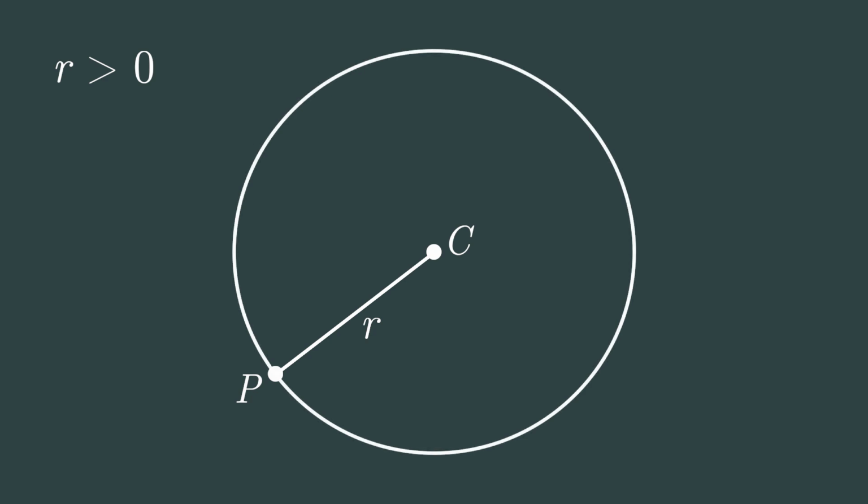We consider a point on a plane which we will call C, the center, and a certain positive real number, let's say r, the radius. Now we consider a point P such that the distance between P and C is equal to r. Set of all points with that property is called a circle.